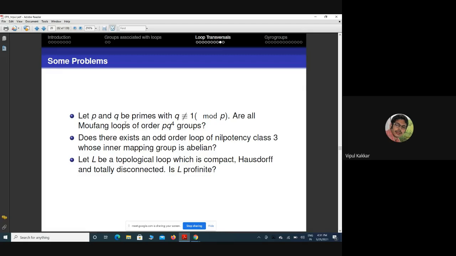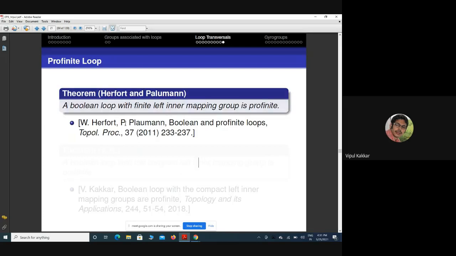The first answer to this third question was given by Hofmann and Kunen. They proved that a Boolean loop, which is nothing but a compact, Hausdorff, and totally disconnected loop, with finite left inner mapping group, is profinite. What is the left inner mapping group? It is the subgroup of the left multiplication group which fixes the identity.